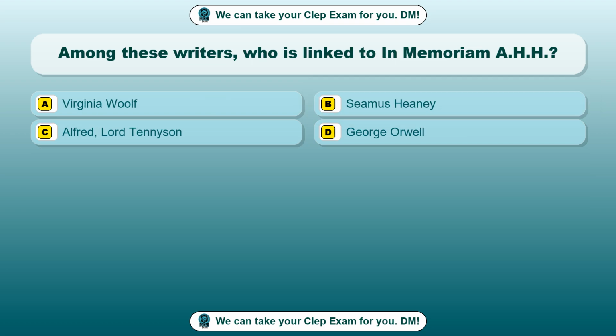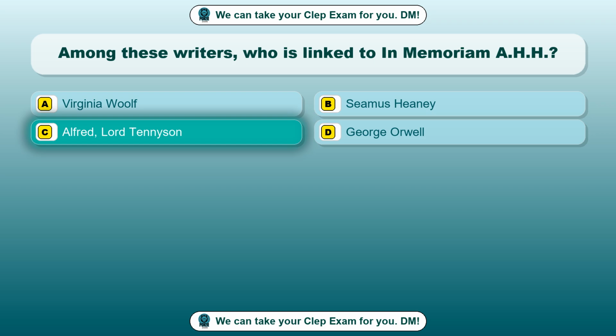Question 29. Among these writers, who is linked to In Memoriam A.H.H.? Option A, Virginia Woolf. Option B, Seamus Heaney. Option C, Alfred, Lord Tennyson. Option D, George Orwell. The correct answer is option C, Alfred, Lord Tennyson.